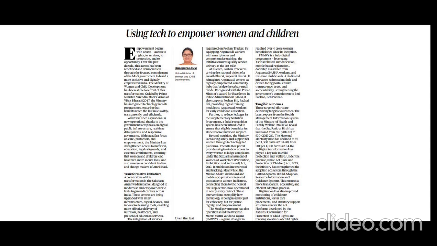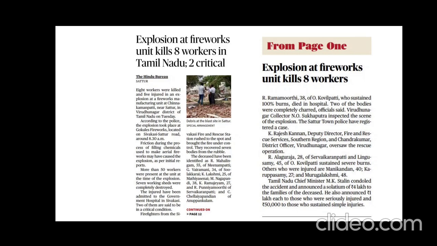Okay, fine. So the next article title is Explosion at Firework Units Kills 8 Workers in Tamil Nadu. So what is this article talking about? It is talking about the explosion at a firework unit. Previously we have seen an article regarding an explosion, a blast in the pharmaceutical area in Hyderabad.